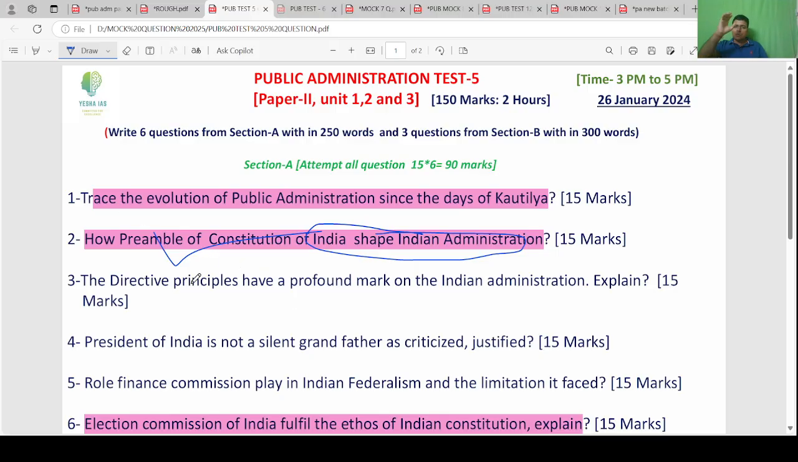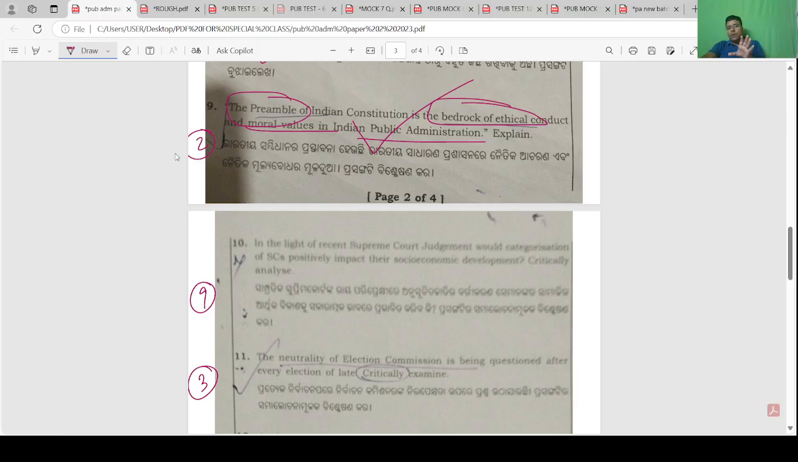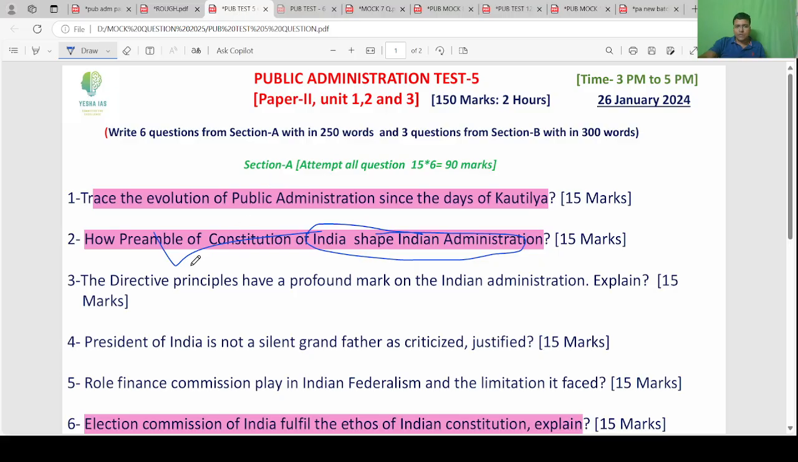Yes. So in the question, if you write it, add at the last: in this way preamble is the bedrock of ethical conduct and moral value. Yes, explaining all the words and how preamble influences Indian administration, how preamble influences conduct of Indian administration, is that bedrock of ethical conduct. Okay, this is also a direct question: preamble shape Indian administration.